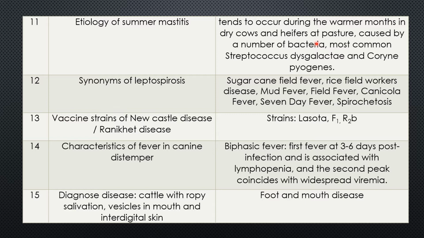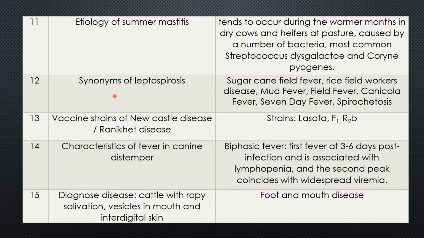During this period, there are all the chances that bacteria cause mastitis. It is caused by a number of bacteria, but the most common are Streptococcus dysgalactiae and Corynebacterium pyogenes.